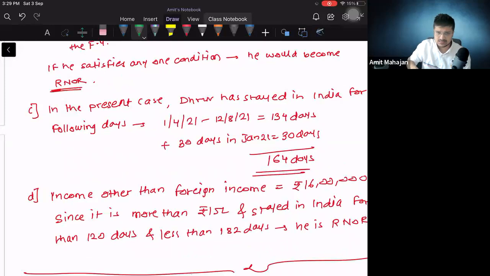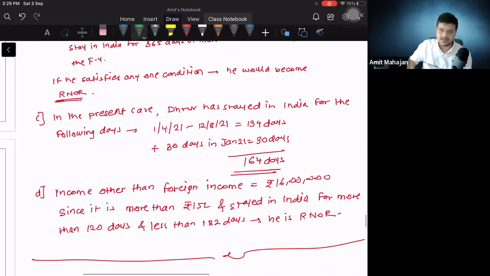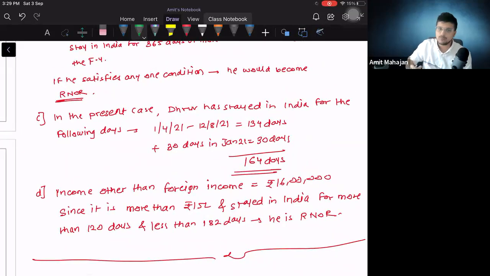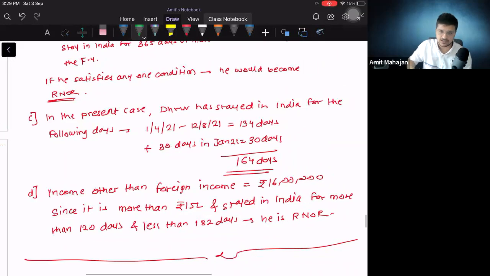In the present case, Dhruv has stayed in India for the following days. Now we'll compute this. We already computed this, 164 days. Right? Perfect. Now income other than foreign sourced income is 16 lakhs. Now I have directly jumped to the second point because it is important.